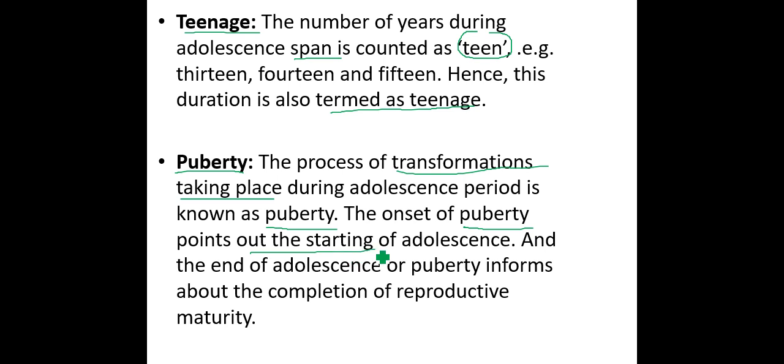That means adolescence is a condition where puberty starts. When puberty starts, we can say the children are growing, and the end of adolescence or puberty informs about the completion of reproductive maturity. That means humans become mature and have the ability for reproduction.